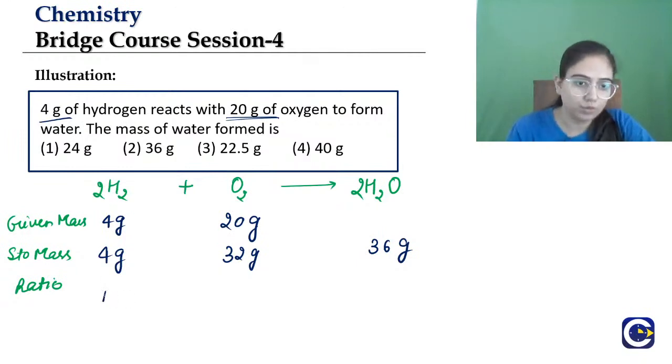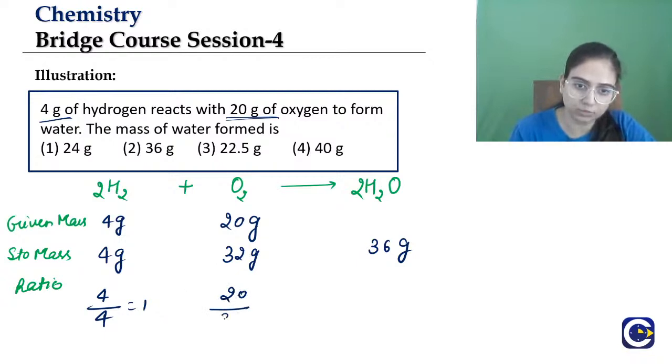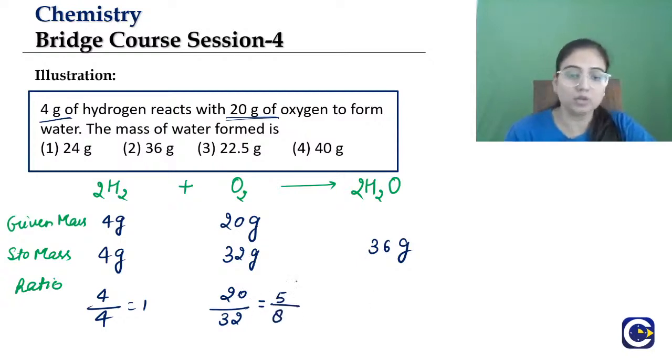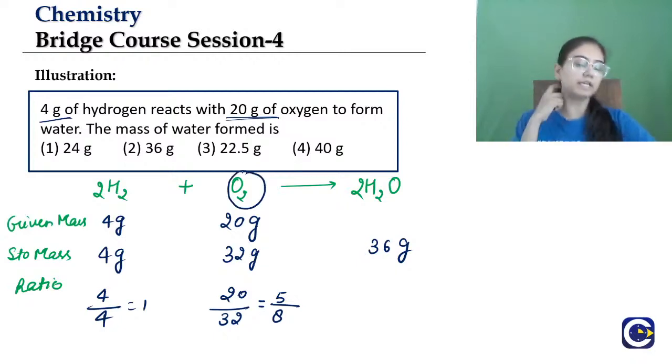Now the ratio: 4 by 4 is 1, and 20 by 32 is 5 by 8. This is the limiting reagent. Which one is the limiting reagent here, kids?